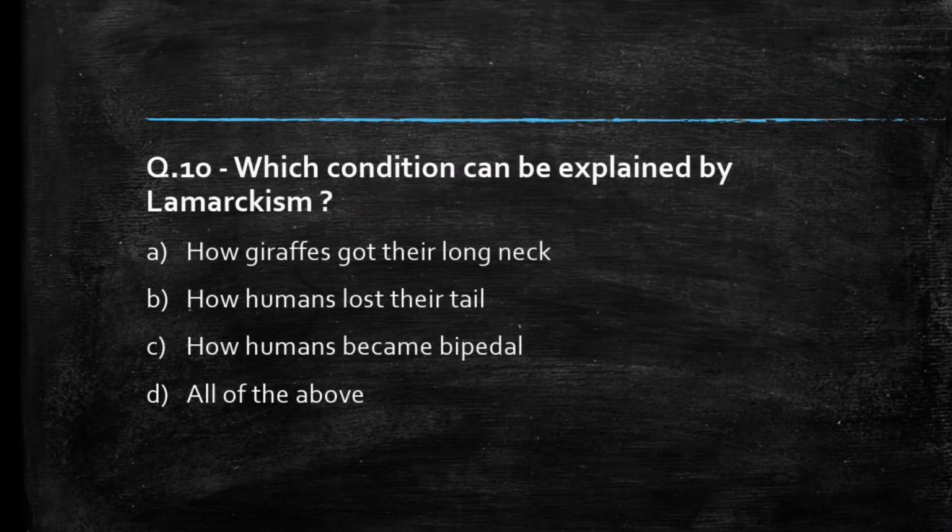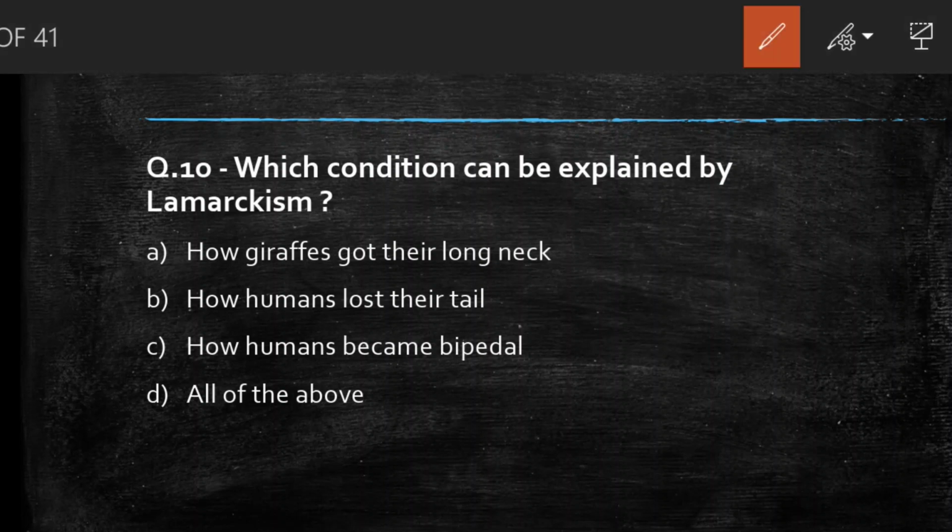Which condition can be explained by Lamarckism? How giraffes got their long neck, how humans lost their tail, how humans became bipedal, all of the above. Students, comment your answer. So the right answer to this question is all of the above. All of these can be explained with the help of Lamarckism.